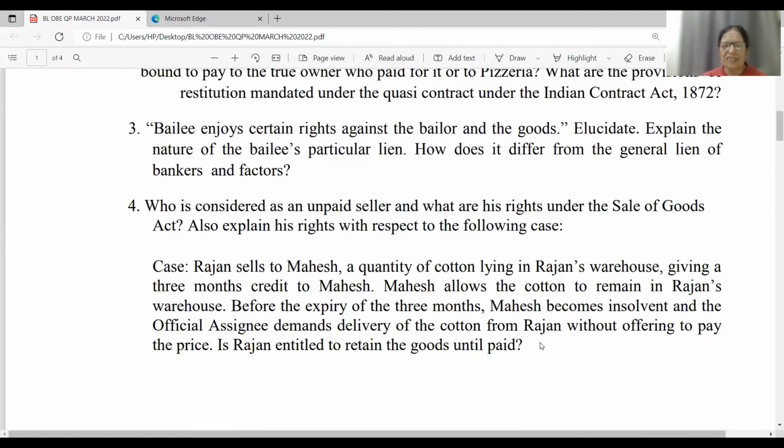Go to the playlist, okay? And then, all chapters relating to the Sale of Goods Act, you will find there.